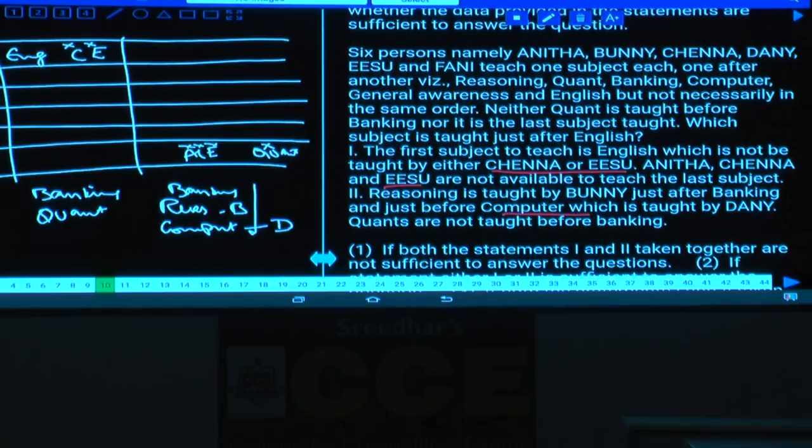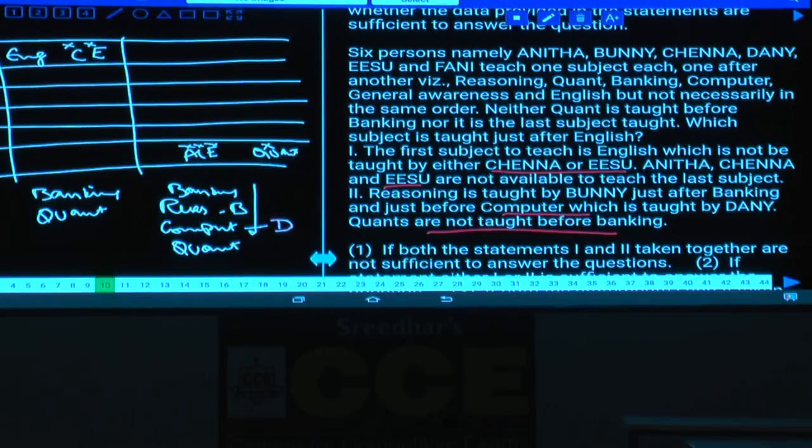And whatever this one quant here, quant cannot be at the last place, isn't it? Quant cannot be at the last place. Quant is not taught before banking. Quant must be after this banking only.